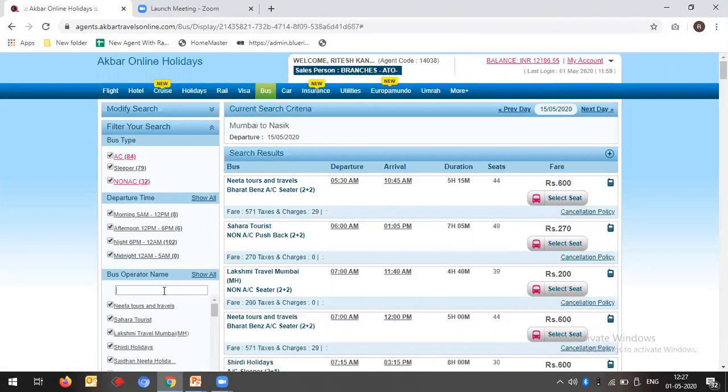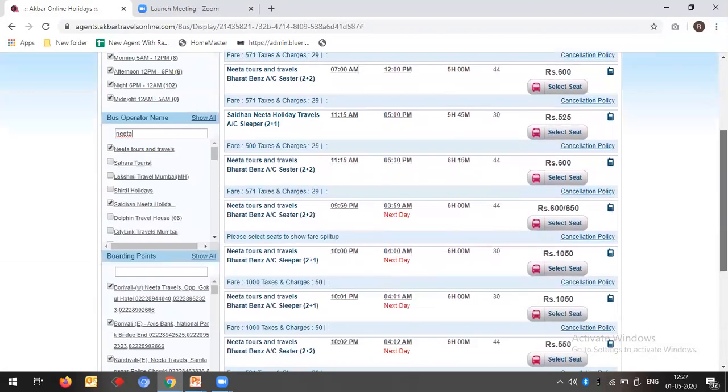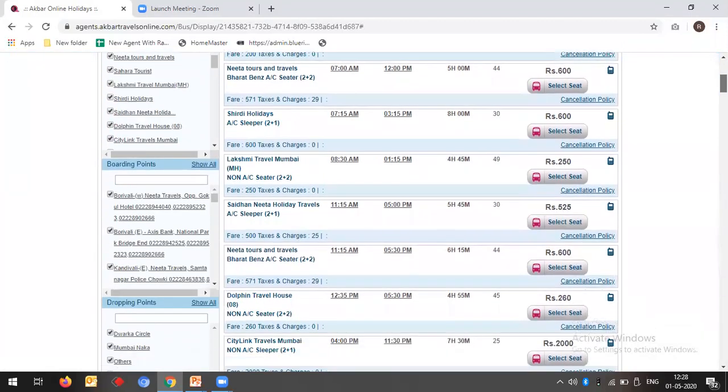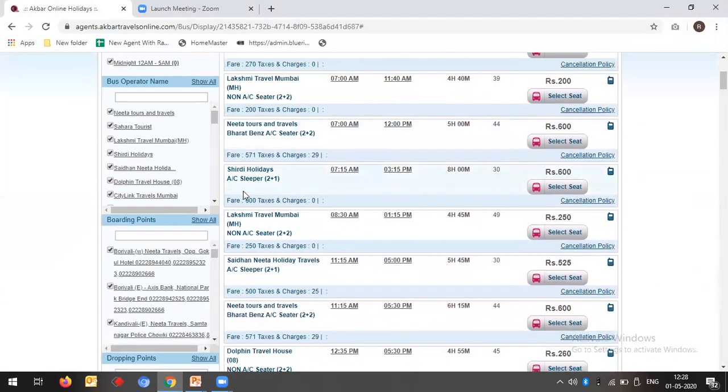You can choose your operator. Many customers ask for a specific operator, so you can put Nita. All Nita buses will come in front of you. If you check, all Nita buses are in front of you. So our filter options are very clear-cut. You just need to put the details and you will get the updates in your search. You can do your filter from the boarding point also. Borivali, Kandivali, all options are there in front of you.